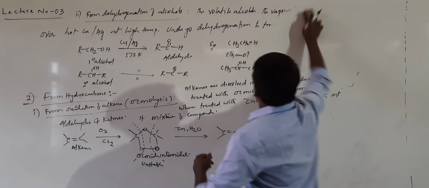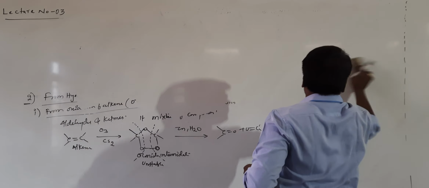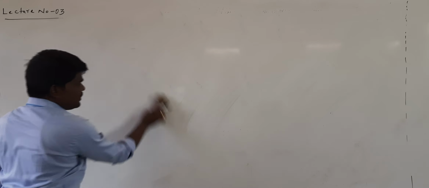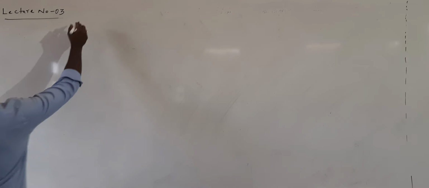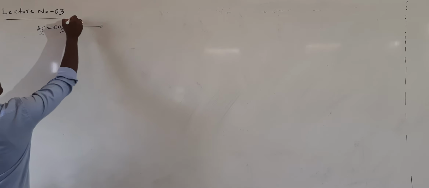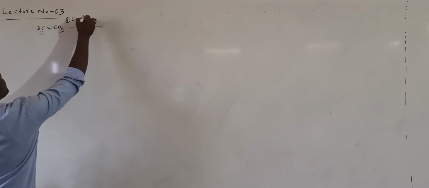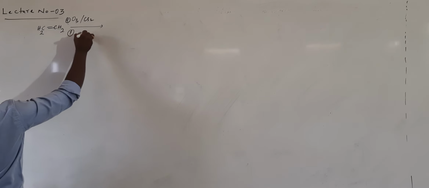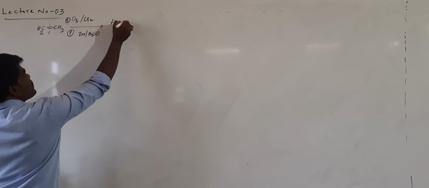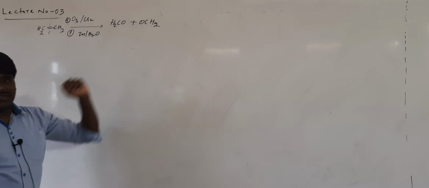Let us see some examples for this method. Suppose you take the simplest alkene, ethene, CH2=CH2. The first reagent is ozone in carbon disulfide, the second one is zinc in water. So simply break this bond and add oxygen to both the carbons. This is formaldehyde, this is formaldehyde.